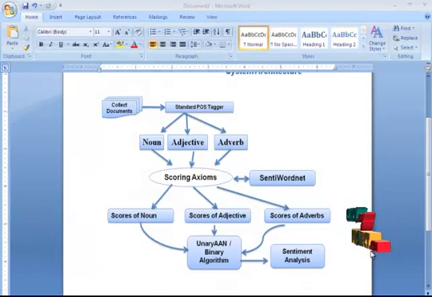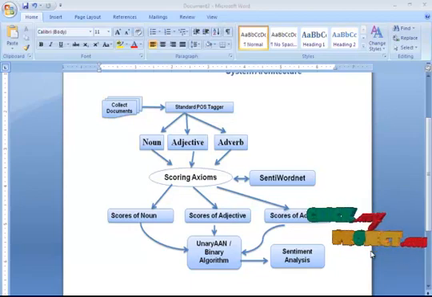Now we are going to see the flow of this proposed paper. In that, we collect the documents, and after that we subject them to POS tagging. The evaluation results are nouns, adjectives and adverbs. Those three are collected and applied for scoring of axioms. Scoring of axioms is nothing but certain axioms being evaluated for noun, adjective and adverb.